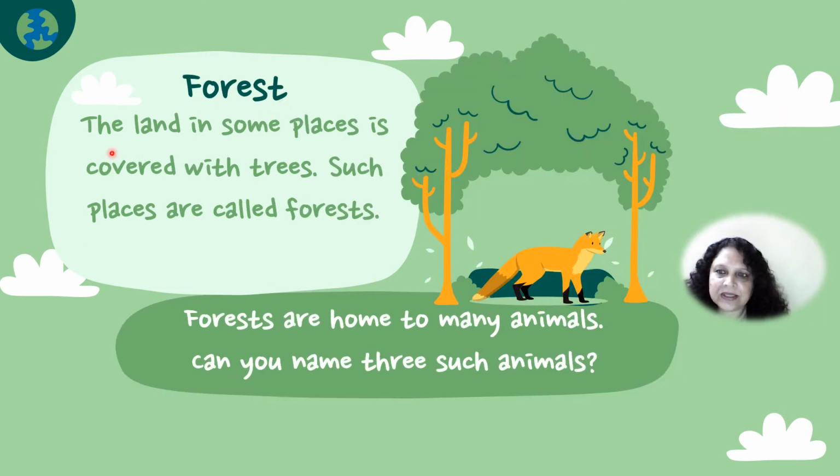Forest. The land in some places is covered with trees. Such places are called forests. Forests are home to many animals. Can you name 3 such animals? Now children, here I am naming one for you. This is a fox. Can you think of the other 2 and let me know later?